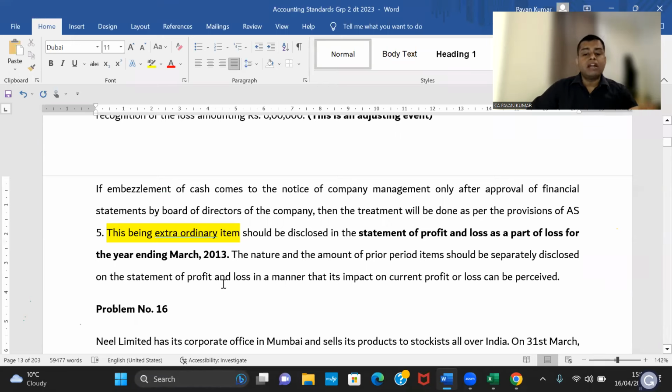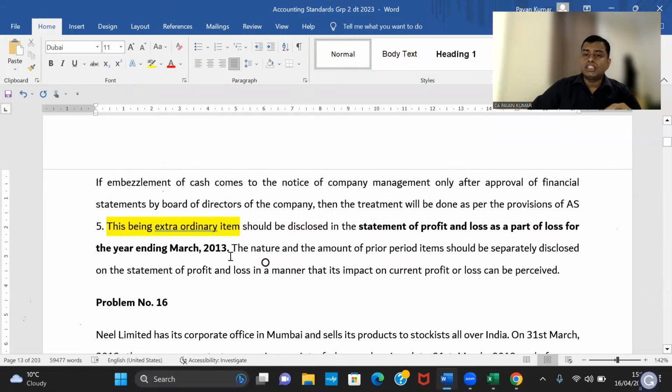Of course, the accounting will be done for March 2013 only, because there is no chance that you can do accounting in March 2012, because the balance sheet is prepared, approved by the board of directors, and probably might have been circulated in the AGM also. So only next year you'll be able to do this. That's all. You understand? That's okay. So this is this problem.